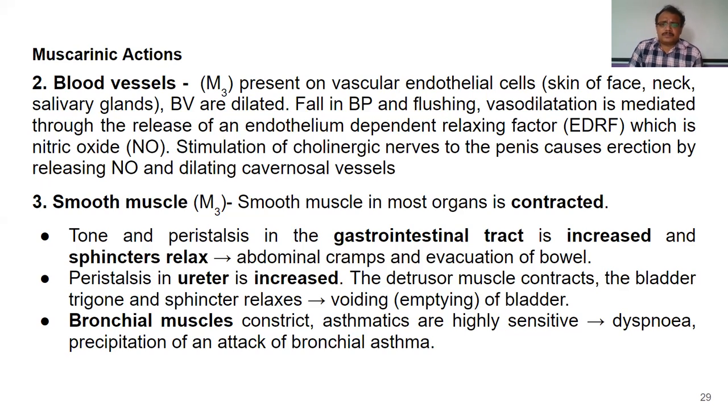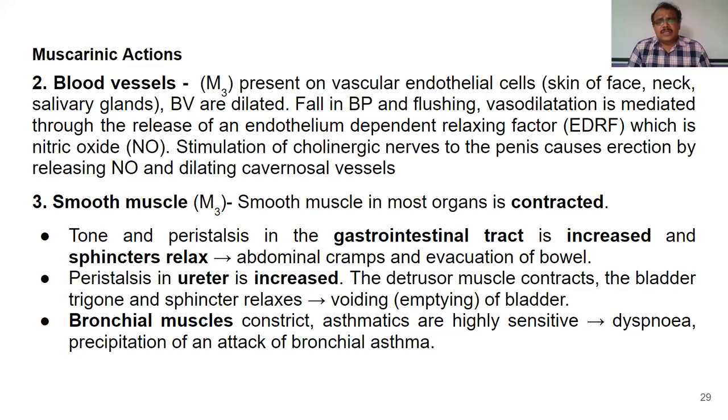present on the vascular endothelial cells in the blood vessels, and especially in the skin of face, in the neck, and also in salivary glands, where stimulation of these M3 receptors causes vasodilation. And vasodilation leads to fall in blood pressure and also flushing of blood to the regions where blood vessels are dilated.